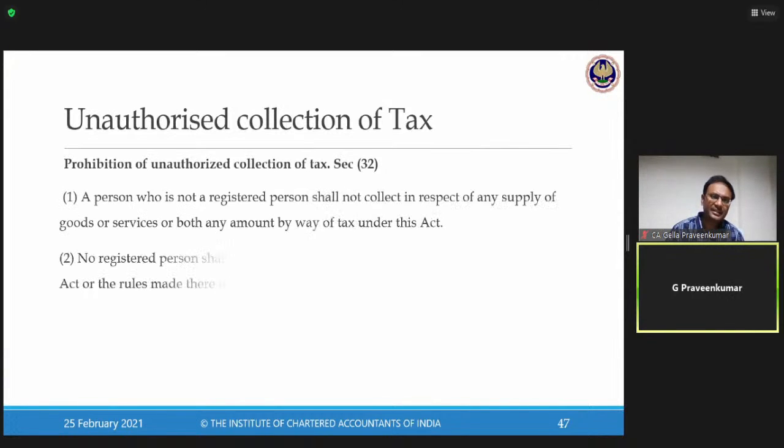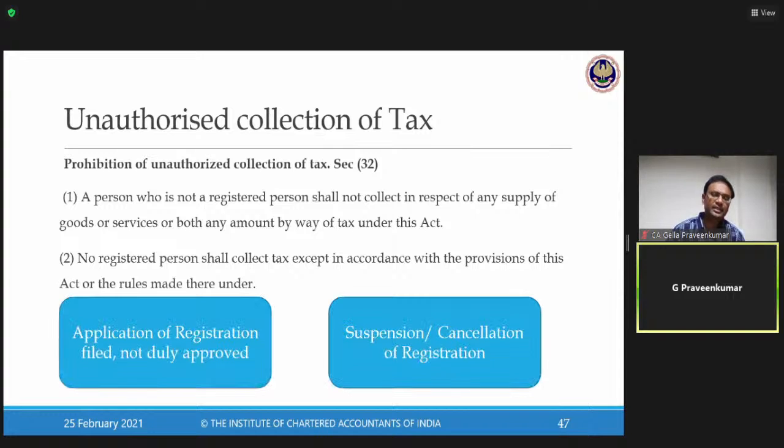unauthorized collection of tax. Now this section says that, look, I authorize you as a registered taxpayer, I authorize you as a registered person to collect tax only when I have given your registration certificate to do so. If not, you're not authorized, as a registered person you cannot collect the tax.